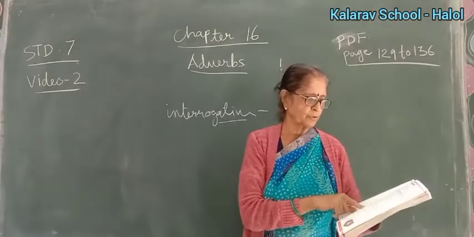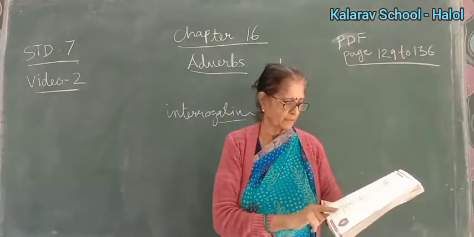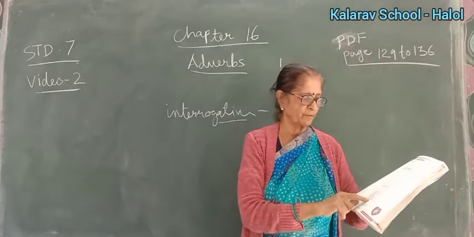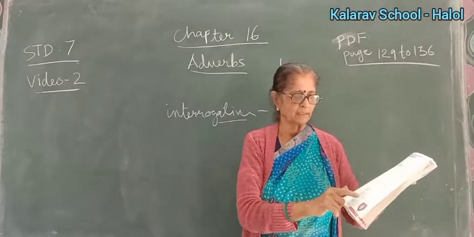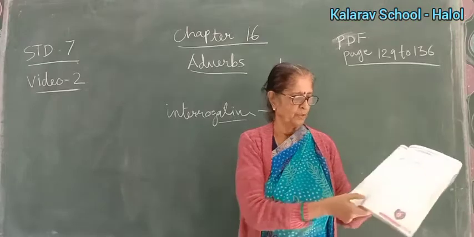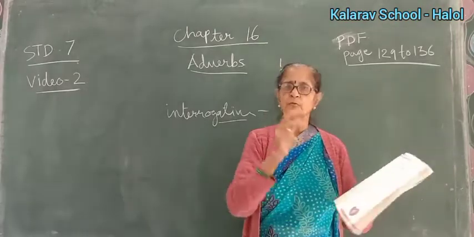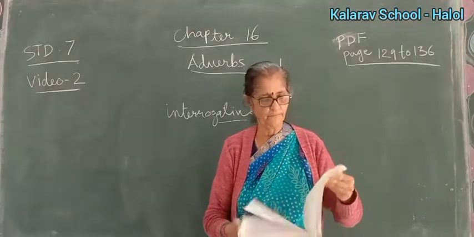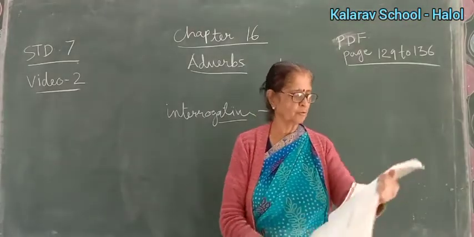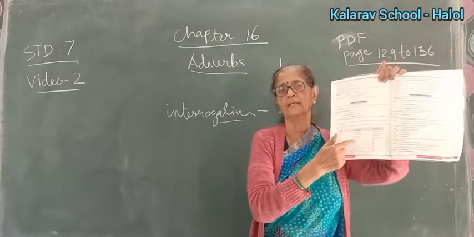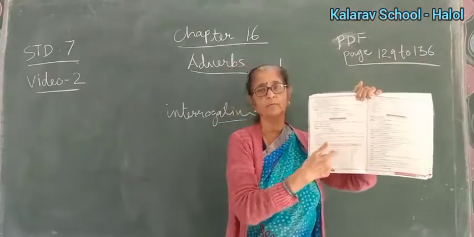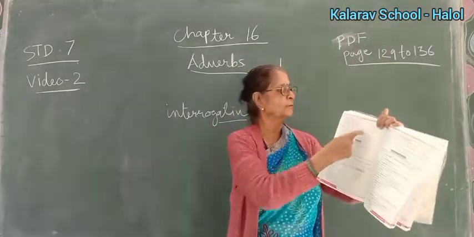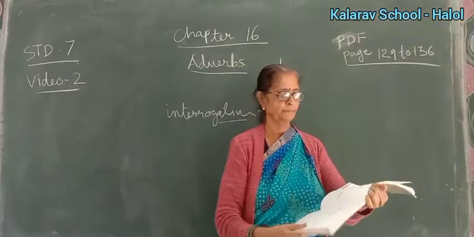This I have crossed. Here, transform adjectives into adverbs and rewrite these sentences. The first one has been done for you. These I have written for you. You have already copied. Page 134. Here also, children, this I am going to ask in the exam. Mark three stars. This you will have to fill. Okay.